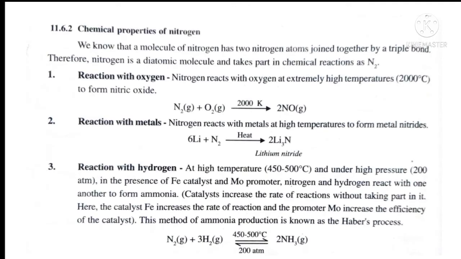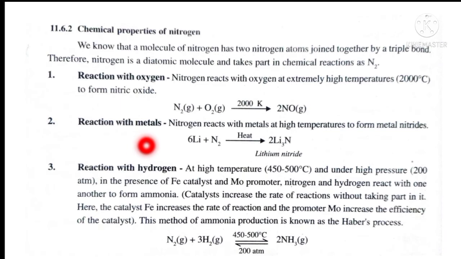Now the chemical properties of nitrogen. The first chemical property of nitrogen is reaction with oxygen. It's going to form nitrogen oxide, simply known as nitric oxide. But this reaction takes place at very high temperature, and at normal temperature nitrogen and oxygen are not going to react. Nitrogen is an inert type of gas because its bond dissociation enthalpy is very high.